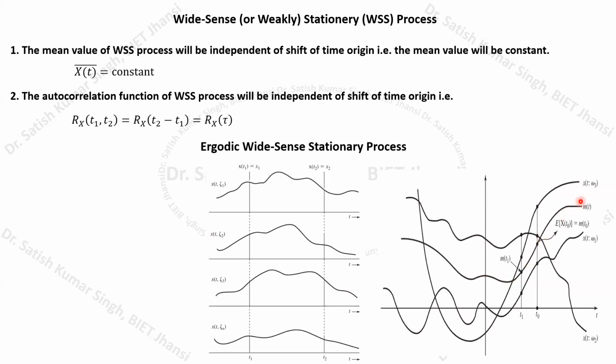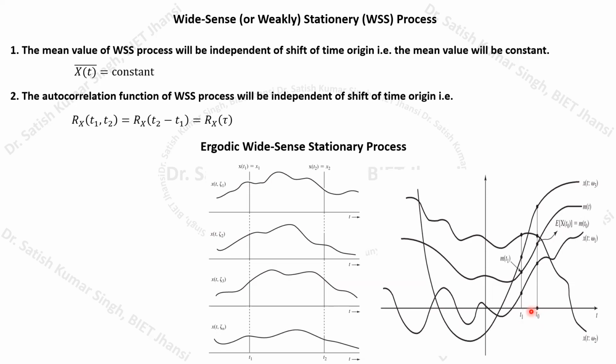Again, try to understand: we say that the autocorrelation function of a WSS process is independent of a shift of the time origin. If I take time instants T0 and T1 to correlate the signal at these two points, there is a certain difference between T1 and T0, say 1 millisecond.